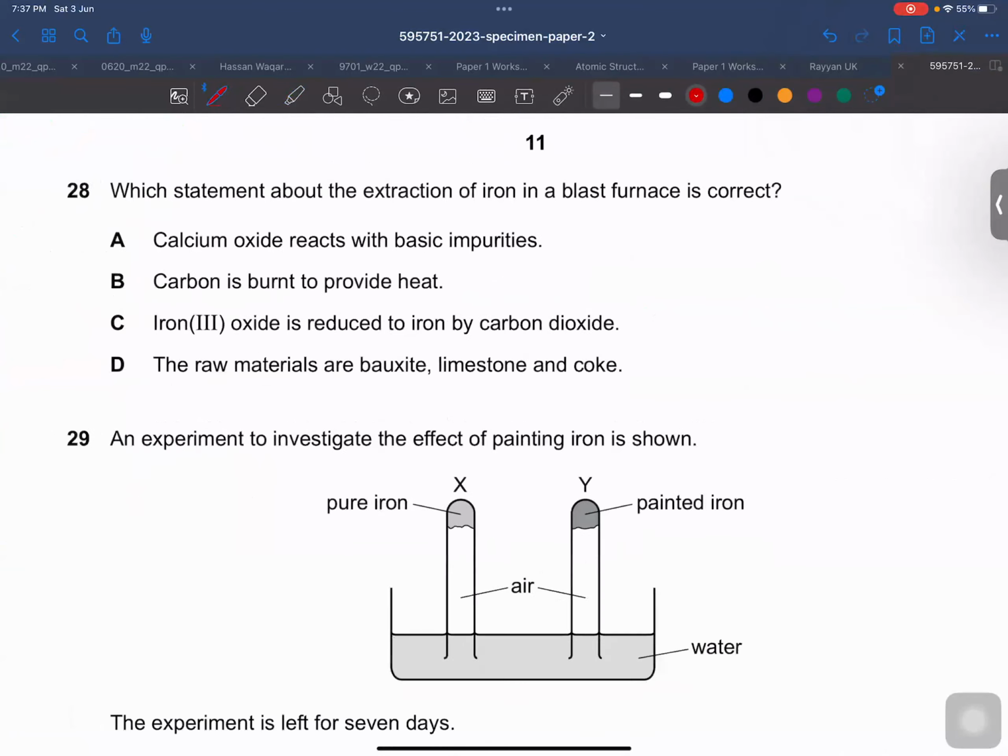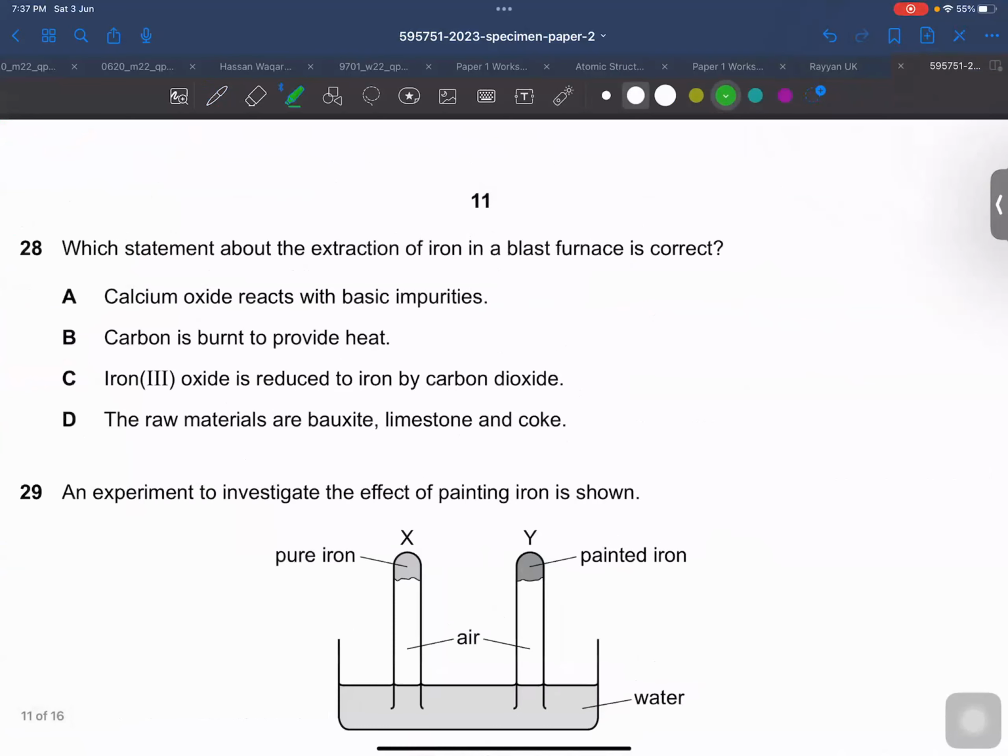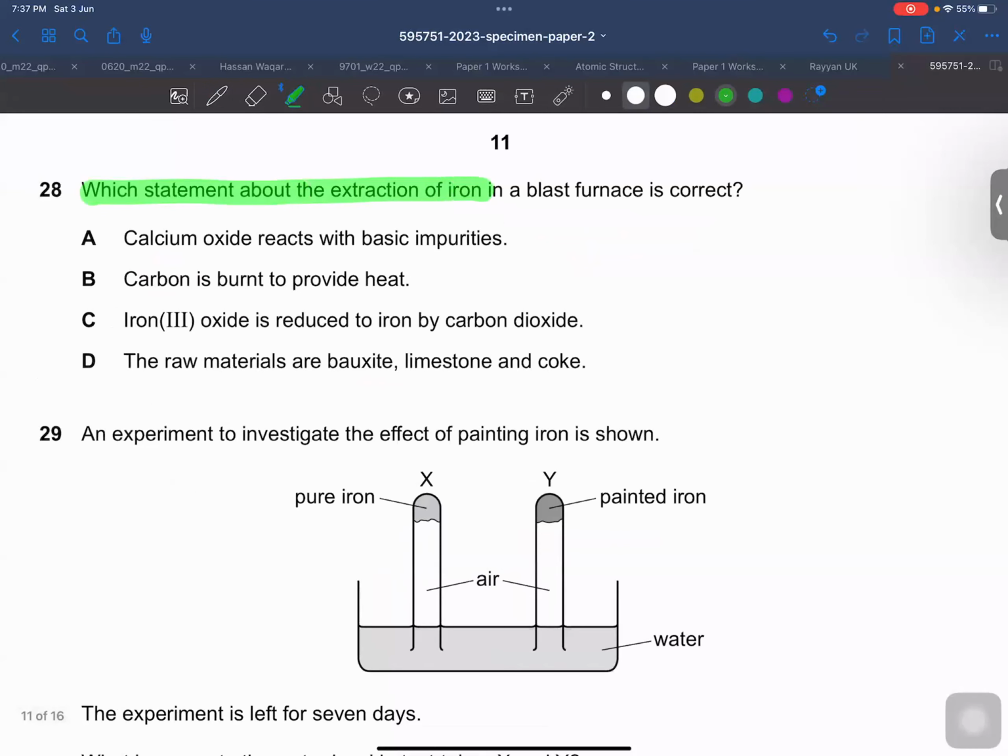Then here we have: which statement about extraction of iron in a blast furnace is correct? Calcium oxide reacts with basic impurities. No, not at all. Calcium oxide is a metallic oxide, and it is itself a basic oxide. So definitely basic never reacts with basics. Carbon is burned to provide heat. This is right. We use coke in this process to provide heat, and it can be the right answer.